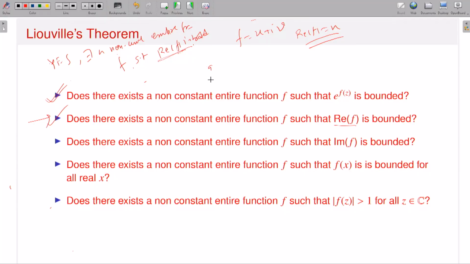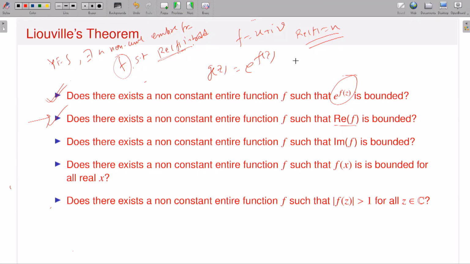So instead of dealing with the function f, you should deal with this kind of function: g of z is equal to e to the power f of z. Now look, what is your function small f? Small f is a non-constant entire function, so f is entire, the exponential is an entire function, so e to the power f is an entire function. g is an entire function, perfectly alright.